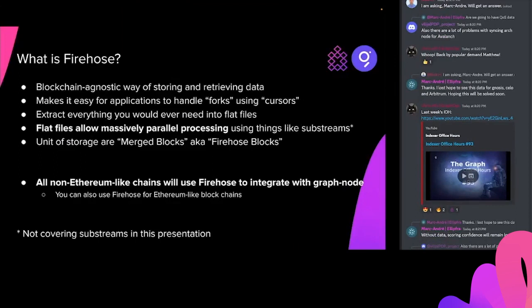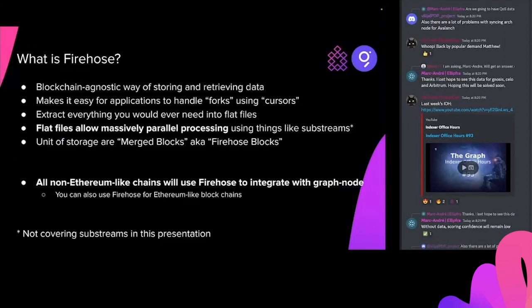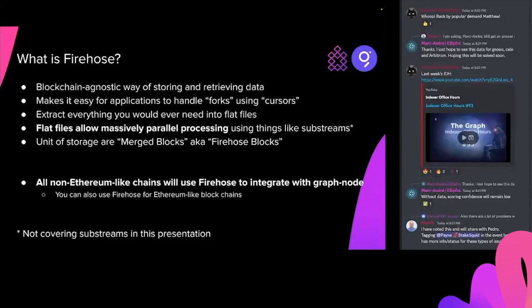So same slide as last time, just quickly, what is Firehose? It's a blockchain agnostic way of storing and retrieving data. Blockchain agnostic meaning it doesn't matter if you're on Cosmos or Arweave or Ethereum, whatever, we store the data and then you can use the same set of APIs no matter the blockchain to retrieve your data.